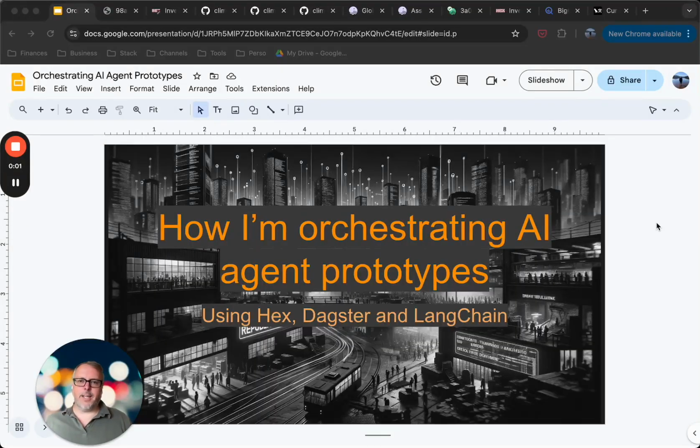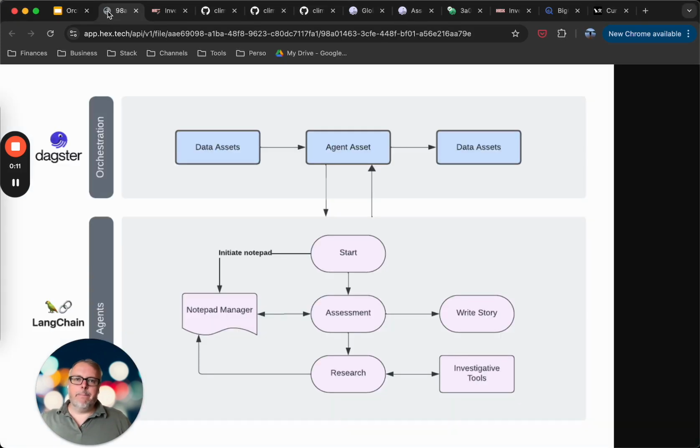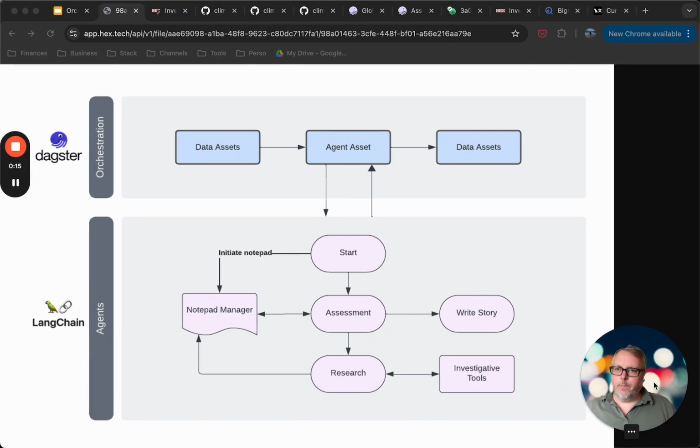All right, so today I want to go over how I'm orchestrating AI agent prototypes by using Hex, Dagster, and LangChain. Just a quick overview of what I'm putting together. So I have my Dagster orchestrator, which is materializing assets. One of those assets is an AI agent.